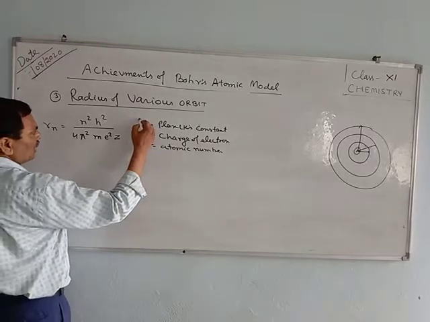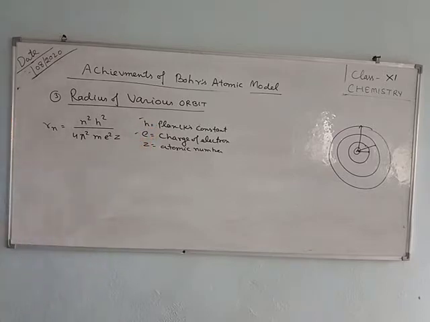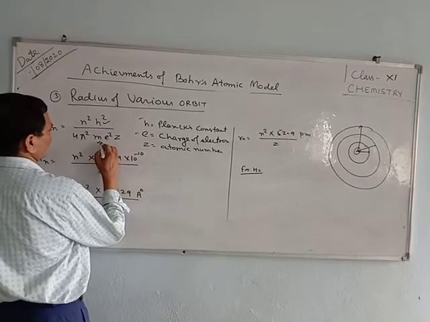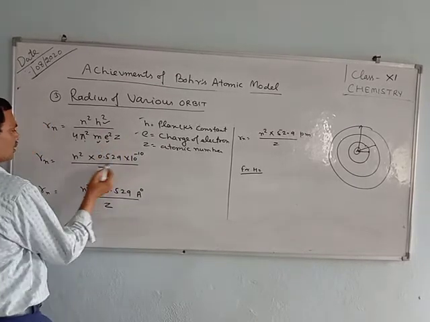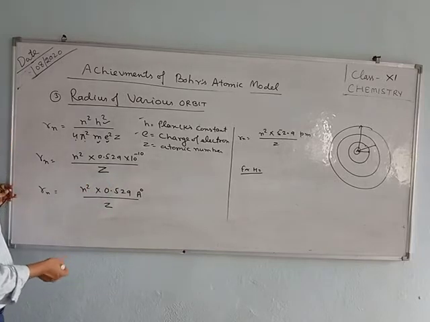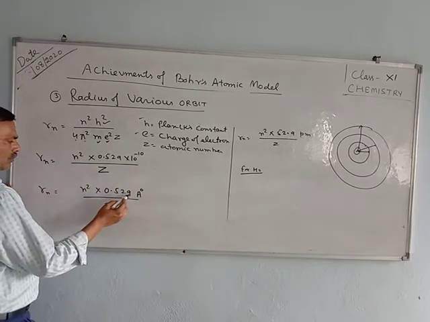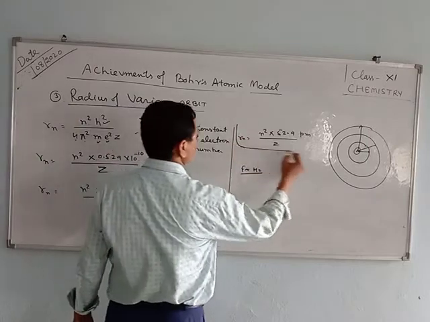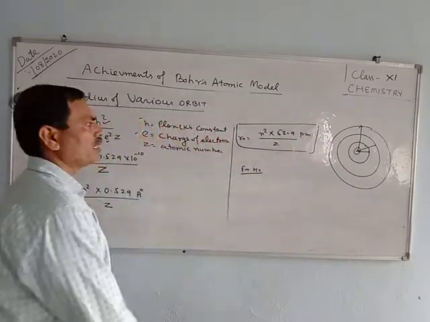When you put the values of h, m, e and 4 pi, the formula becomes r n is equal to n square into 0.529 times 10 power minus 10 upon Z, or you can say n square into 0.529 angstrom upon Z. When it is converted into picometer, the formula becomes n square into 52.9 picometer upon Z.